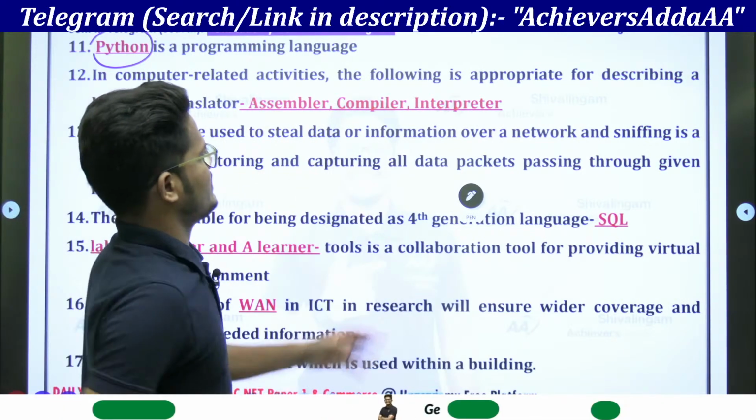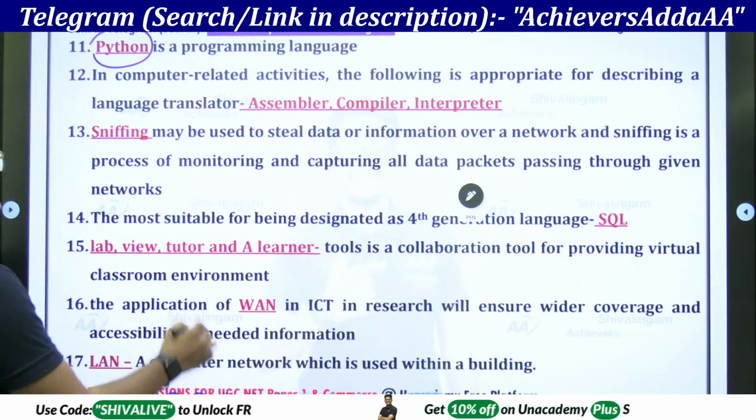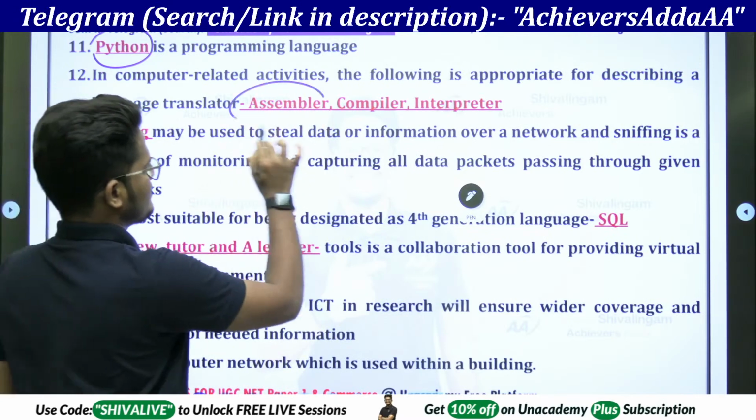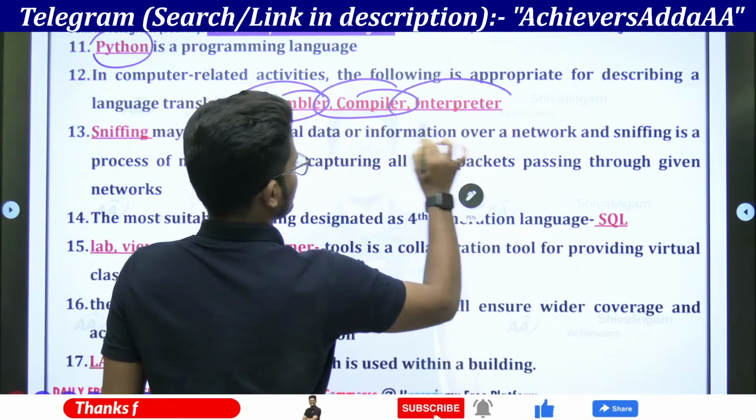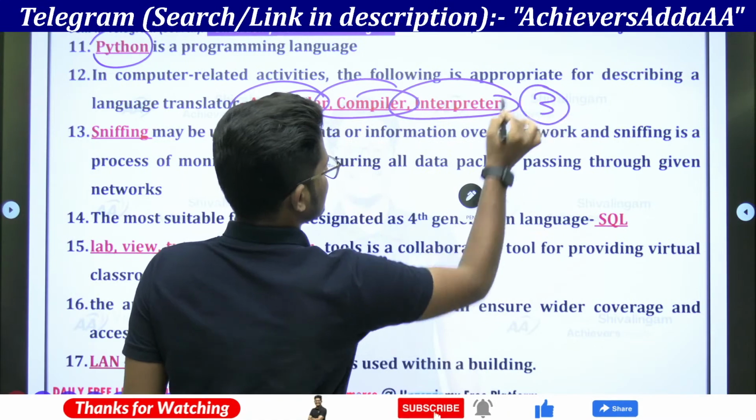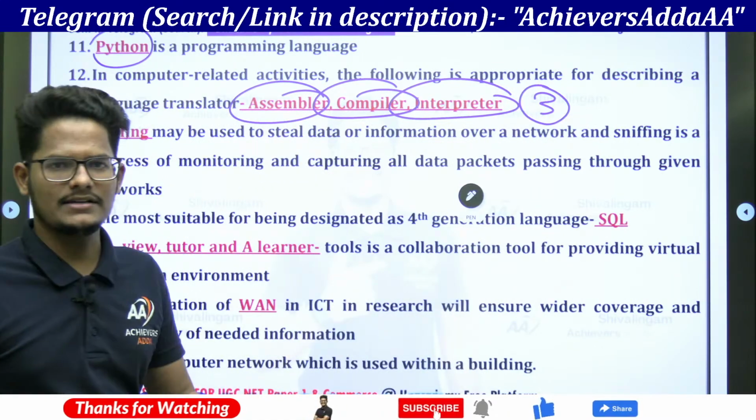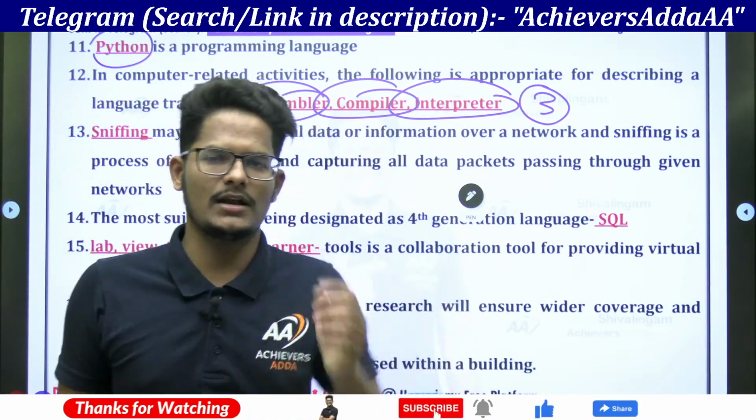Computer related activities, the following appropriately describes a language translator. Assembler, compiler, interpreter are three language translators. These three language translators come under system software or application software.